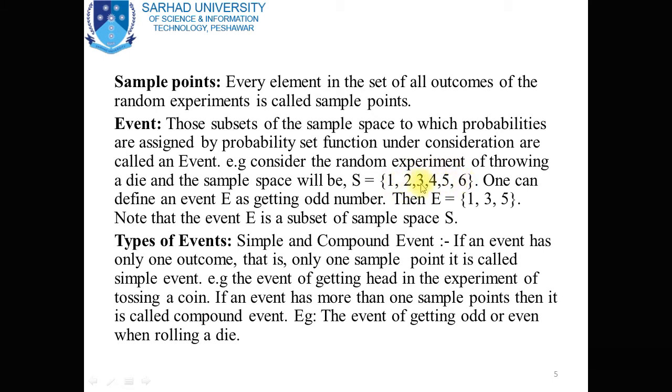Now if we select an event of getting an odd number from this sample space, the event contains three outcomes, these 3 points. So in this case, this event has more than one point, so this event is called a compound event.